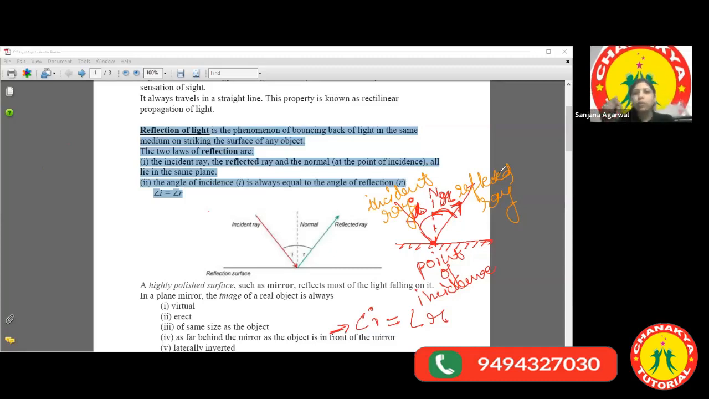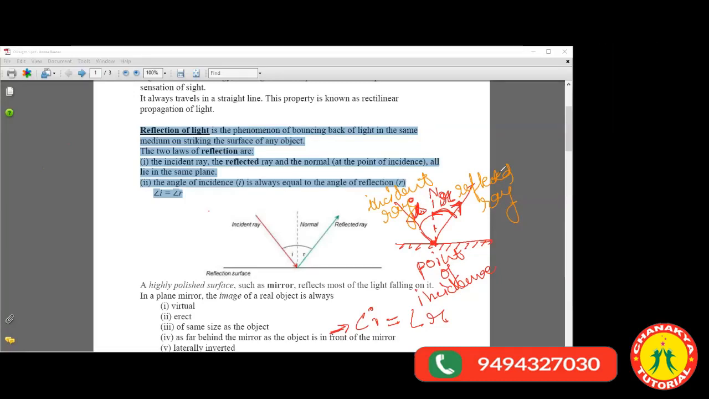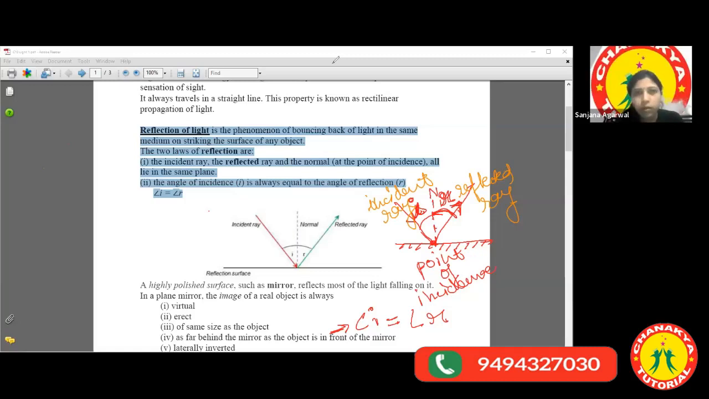So I'm talking about, let's say, a two-dimensional surface. This means that the incident ray, the normal line, and the reflected ray, they all lie in the same plane. Got it? Yes, ma'am. Right. So these are the 2 points. Just hold on.